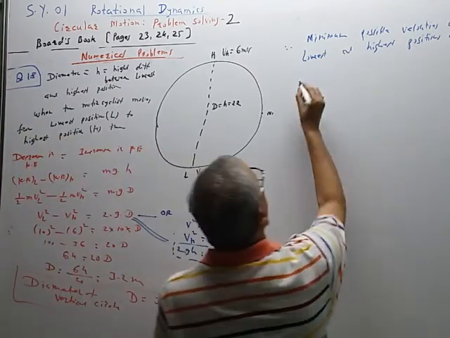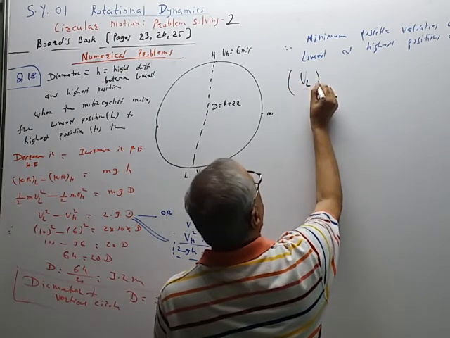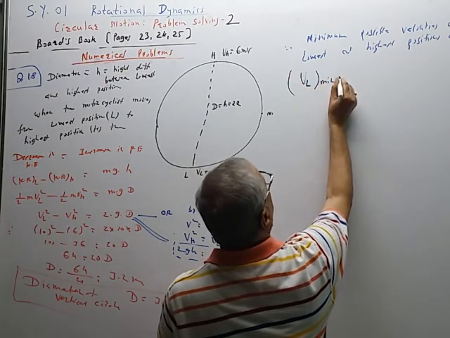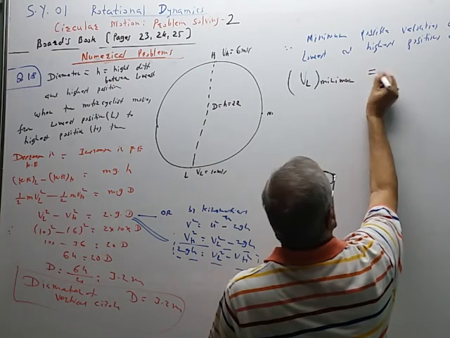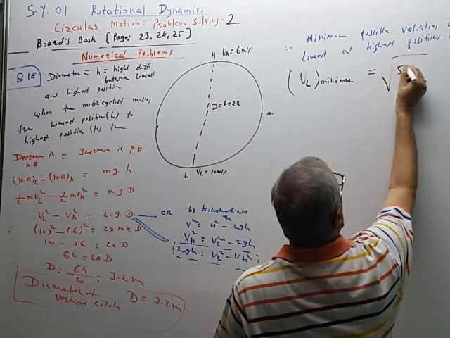It is also part of the critical velocity, equal to under root 5 gr.